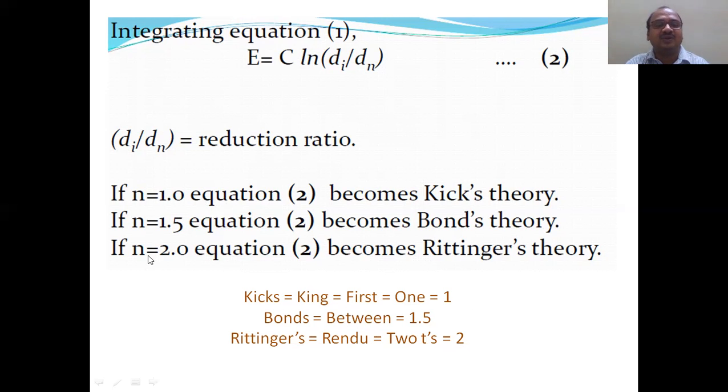And 2, Rittinger's theory. See how many T's are there? T, T, 2 T's are there. So 2. There is a clue in the name itself. B means between, K means king, R means Rittinger's, 2 T's are there. In Telugu, it is called rendu also. R stands for rendu, 2 T's are also there. Okay, like that you can do.